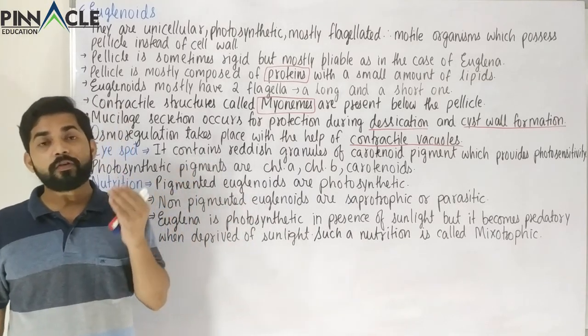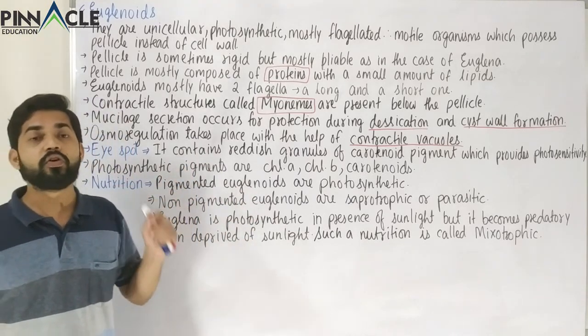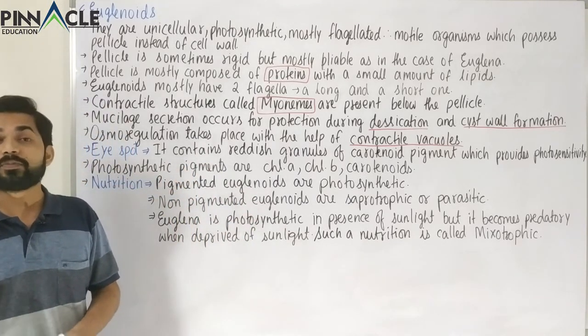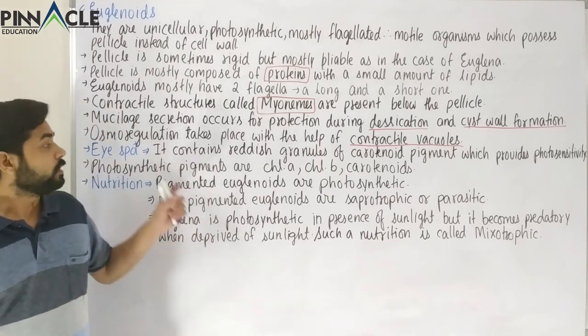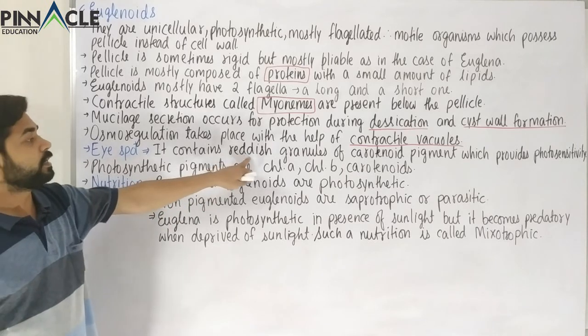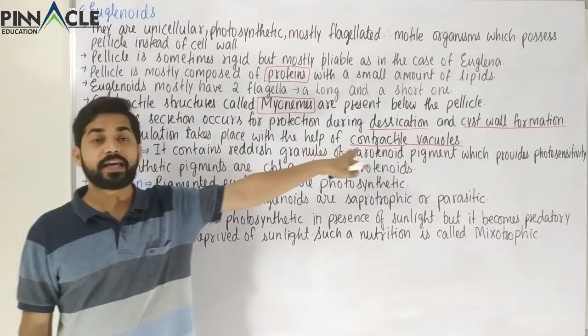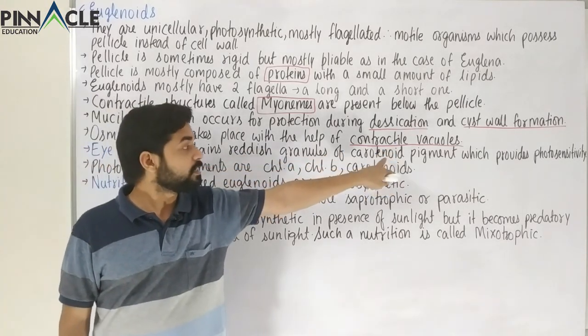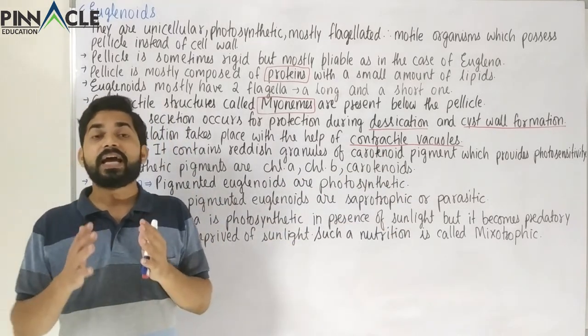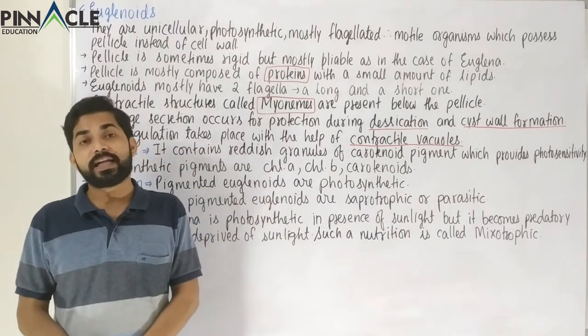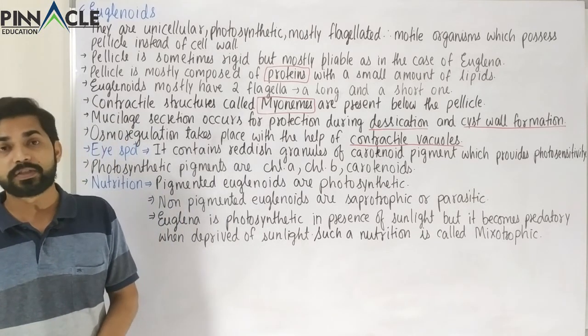Our eyes are also photosensitive. This is also photosensitive, and it is because of the presence of red carotenoids. So the eye spot contains reddish granules of carotenoid pigment. This is the pigment which provides photosensitivity, that is, the ability to detect light.